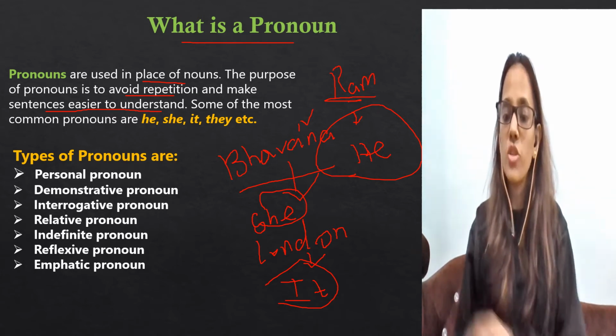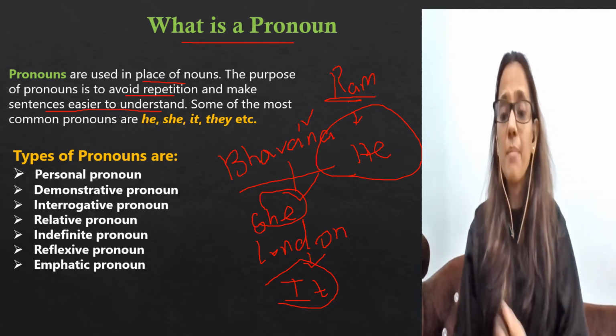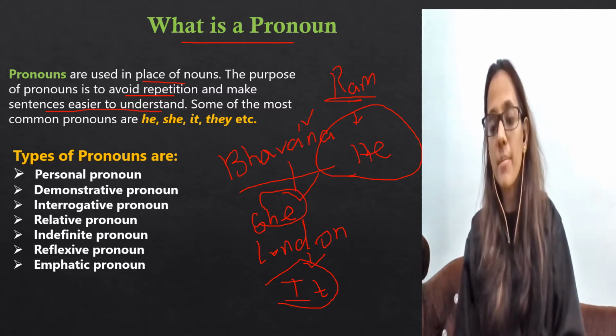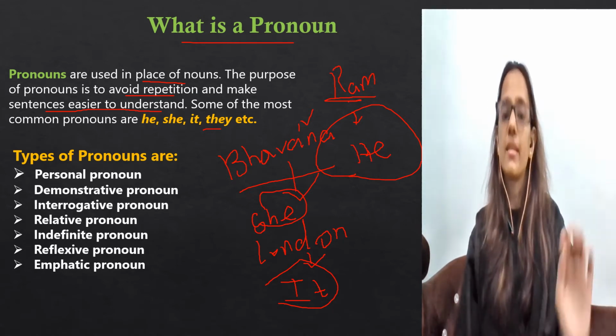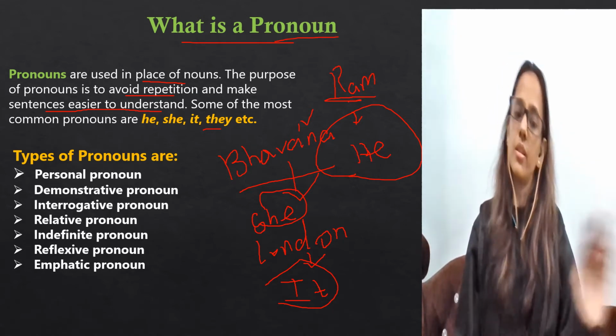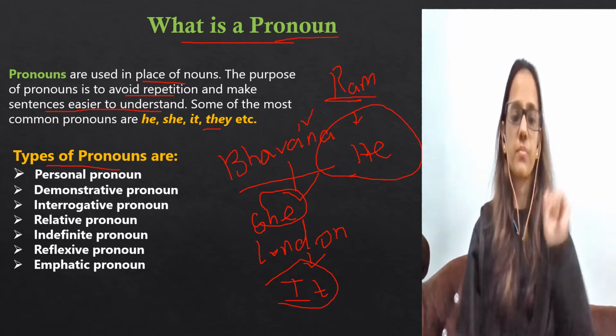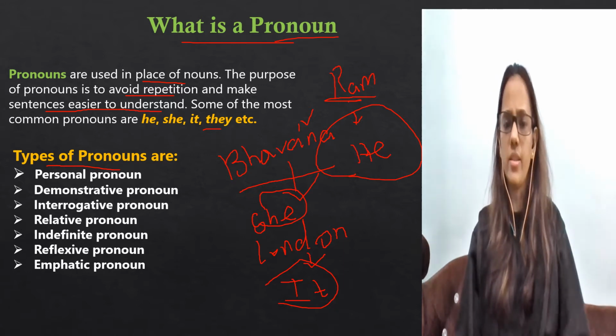When I say Ram and Shyam are best friends, Ram and Shyam go to school every day. So instead of Ram and Shyam, what I'll say, Ram and Shyam are best friends. They go to school every day. So this is nothing but pronoun. Okay, so you're clear with the pronoun, I hope. Okay, let's go to the types of pronoun. First is personal pronoun. So let's see one by one and we'll understand in detail.